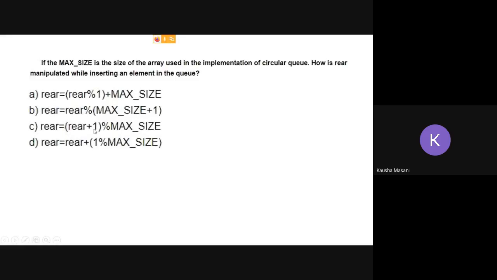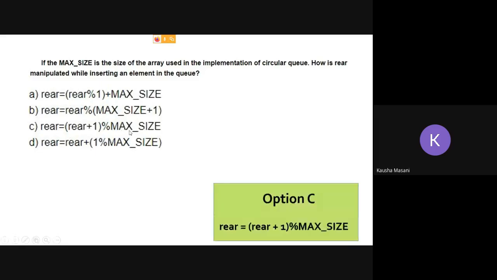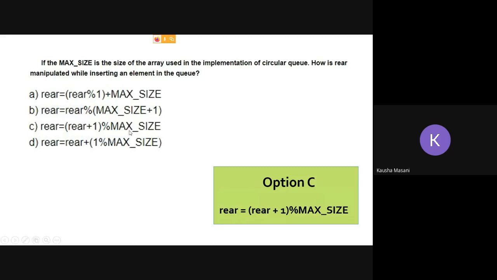So rear plus 1. Let's say max size is 5. So rear is at 4. So 4 plus 1, 5. 5 modulo 5. So that is 0. So correct answer is your option number C: rear plus 1 modulo max size. That is how your rear is getting manipulated in your circular queue.